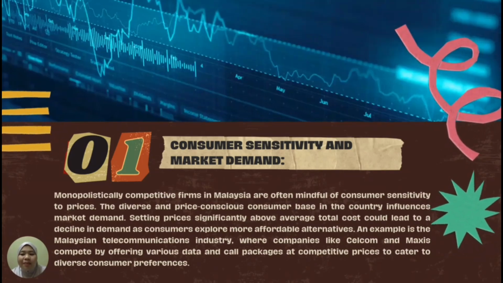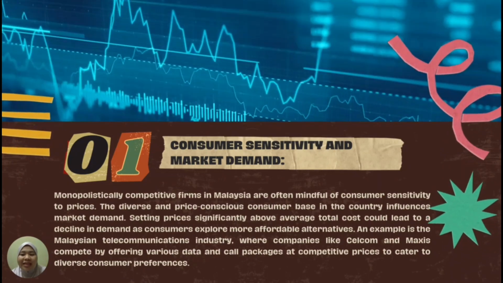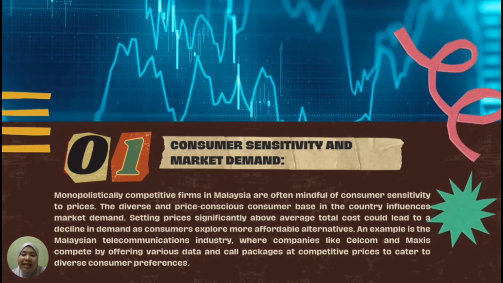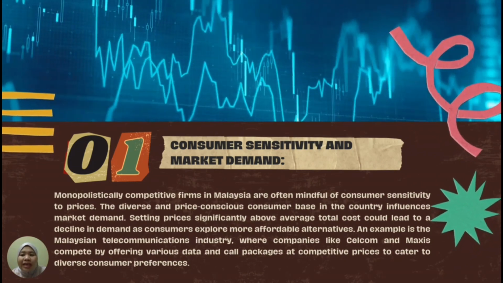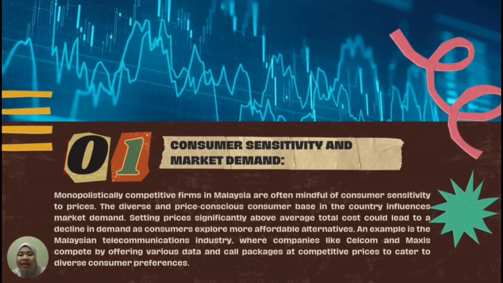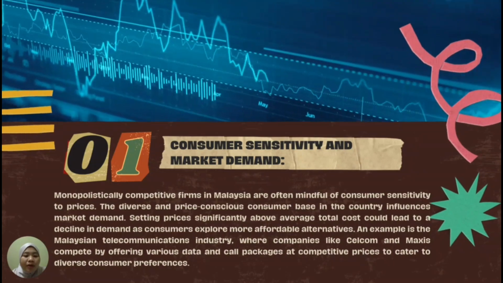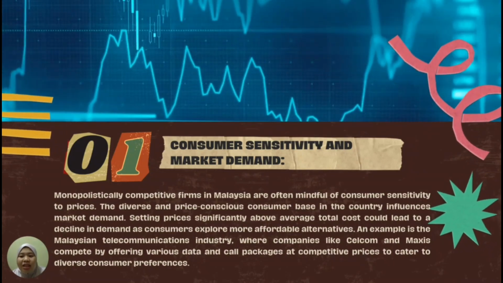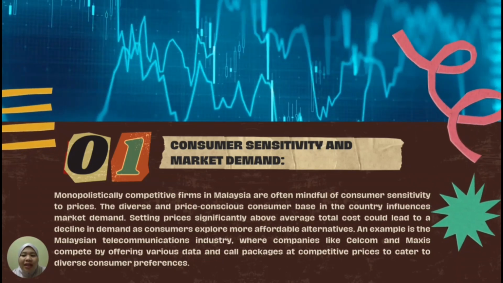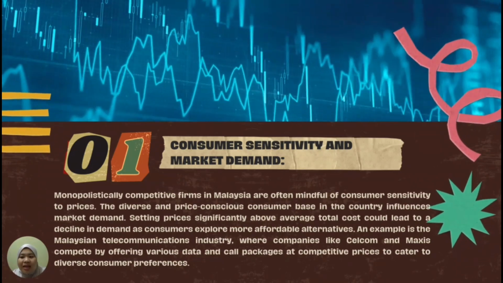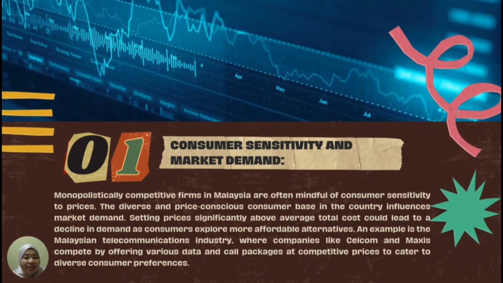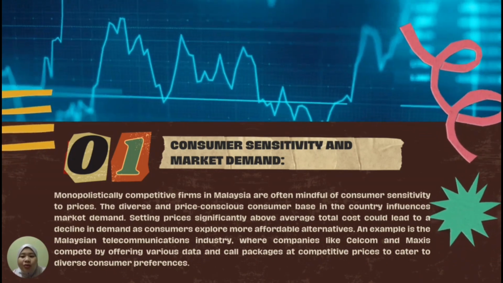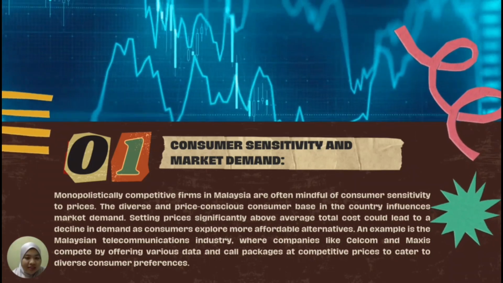The diverse and price-conscious customer base in the country influences market demand. Setting price significantly above average total cost could lead to a decline in demand as consumers explore more affordable alternatives. An example is the Malaysian telecommunication industry, where companies like Celcom and Maxis compete by offering various data and call packages at competitive prices to cater to diverse consumer preferences.